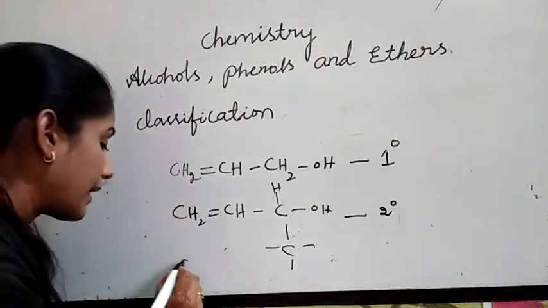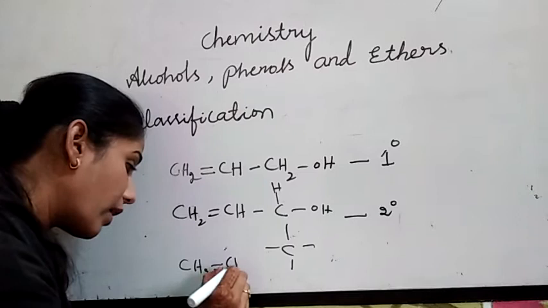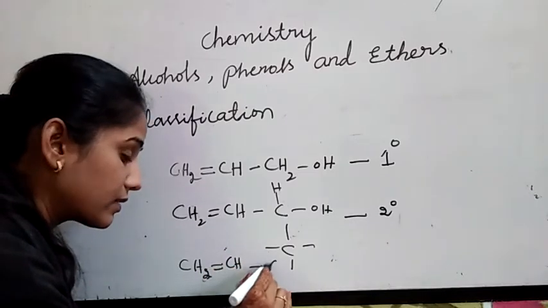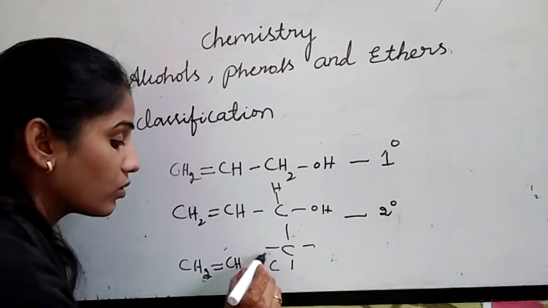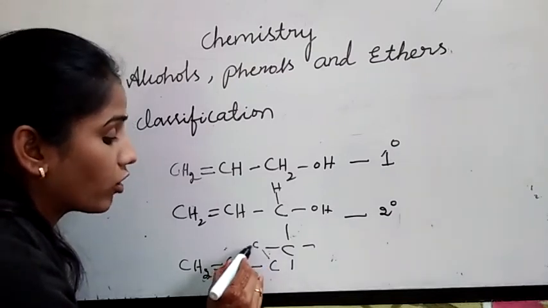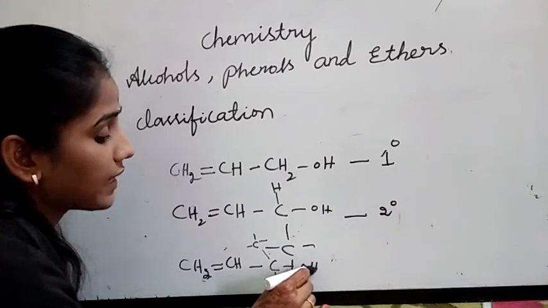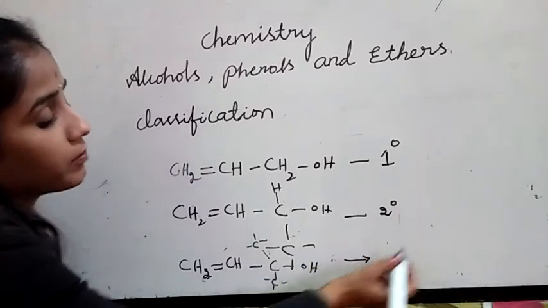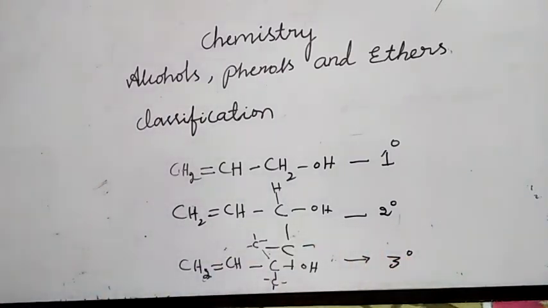Like this we can write tertiary allylic alcohols: CH2 double bond CH, then a carbon bearing no hydrogens, attached to two other carbon atoms, and the OH group is directly attached to that carbon. So this is called a tertiary allylic alcohol.